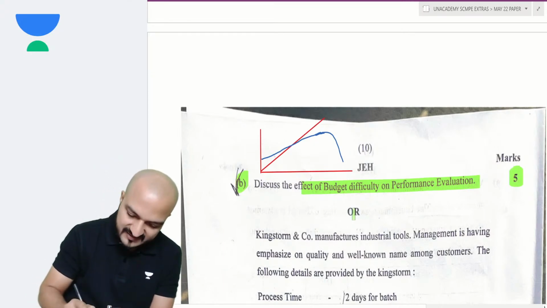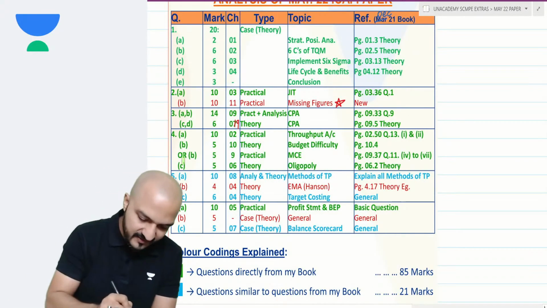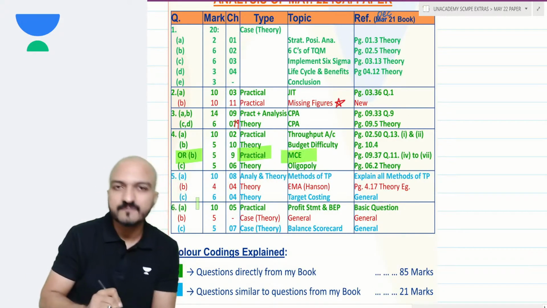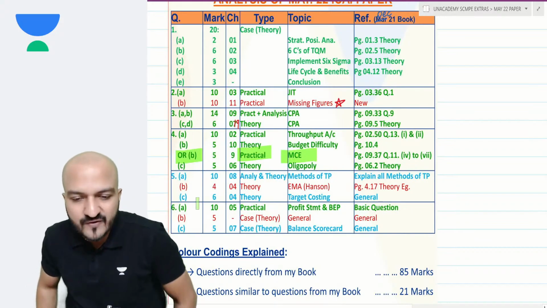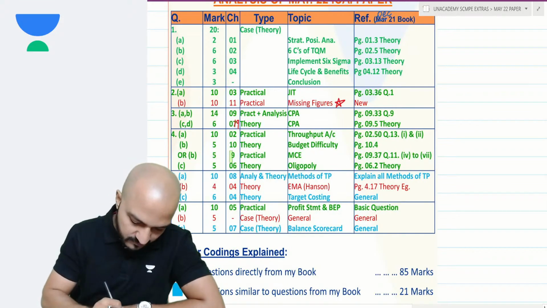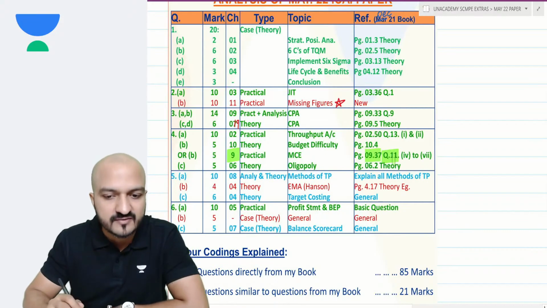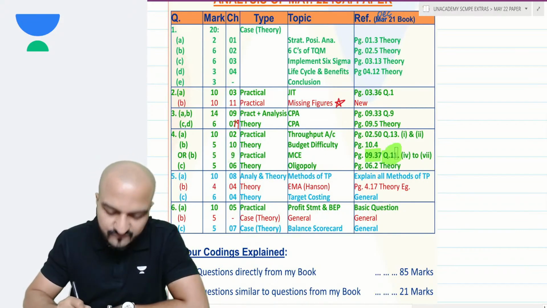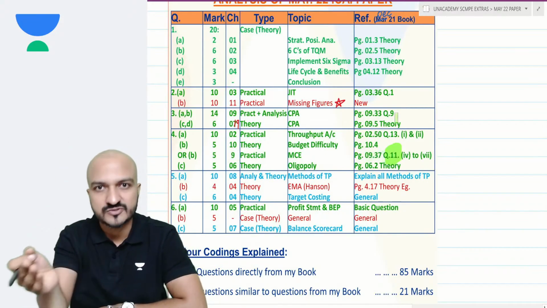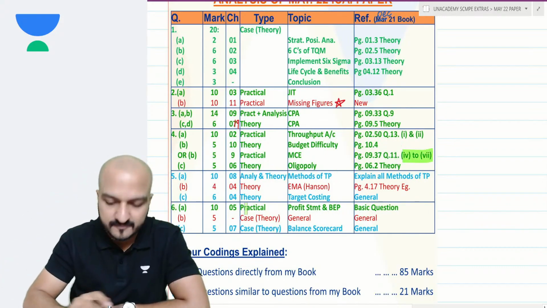But in question 4B, there was an OR question, and in that OR question, they have given a practical question regarding MCE, manufacturing cycle efficiency. Manufacturing cycle efficiency is again from chapter 9, page 9.37. Question 11 we have done that, but question 11 that we did in class had many sub questions. Here what they have asked is only few things out of that.